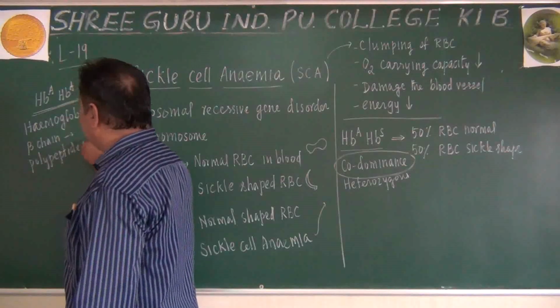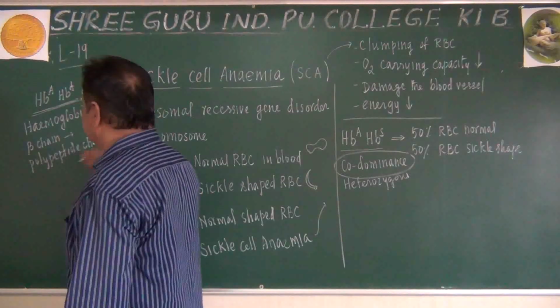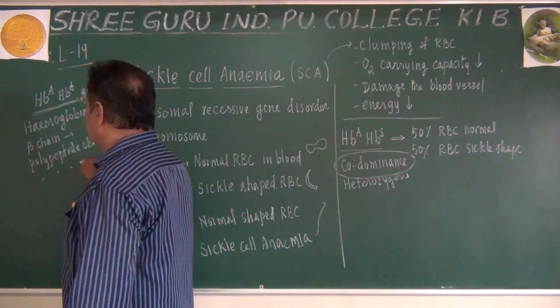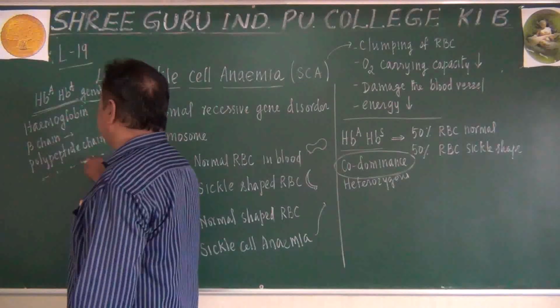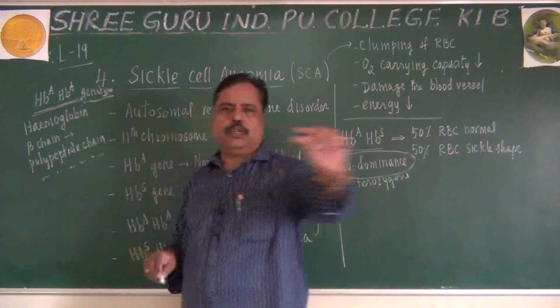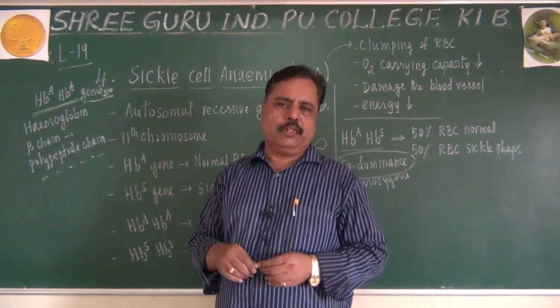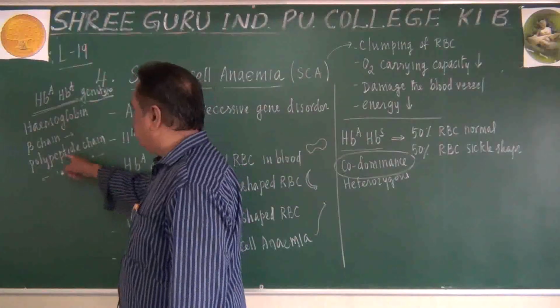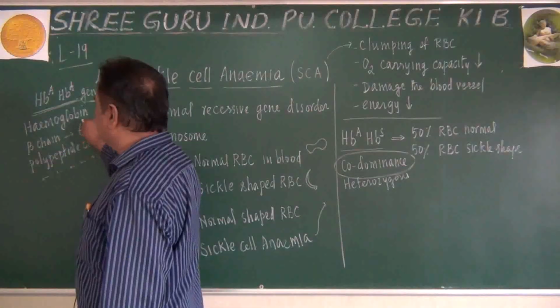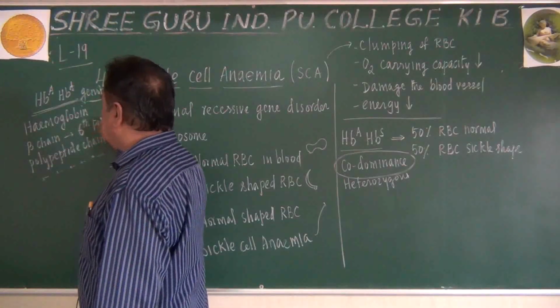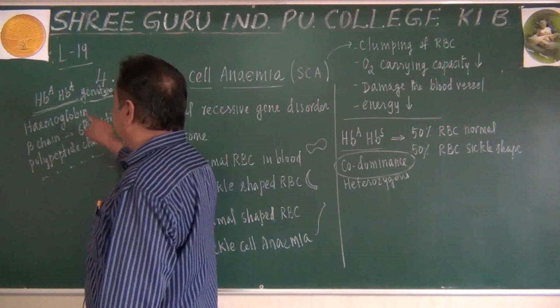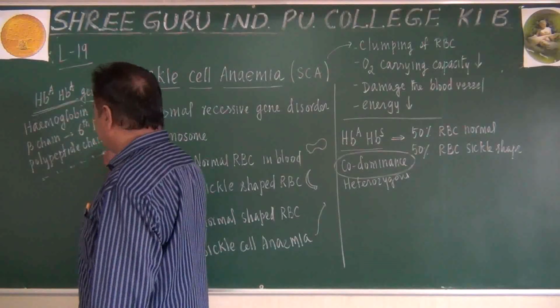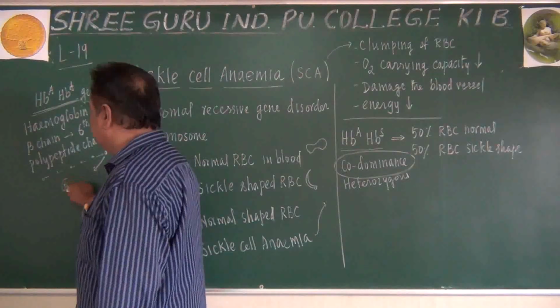What is a polypeptide chain? Many amino acids arranged one, two, three like that, some 146 amino acids. Among them, the 6th position of the beta chain contains glutamic acid.